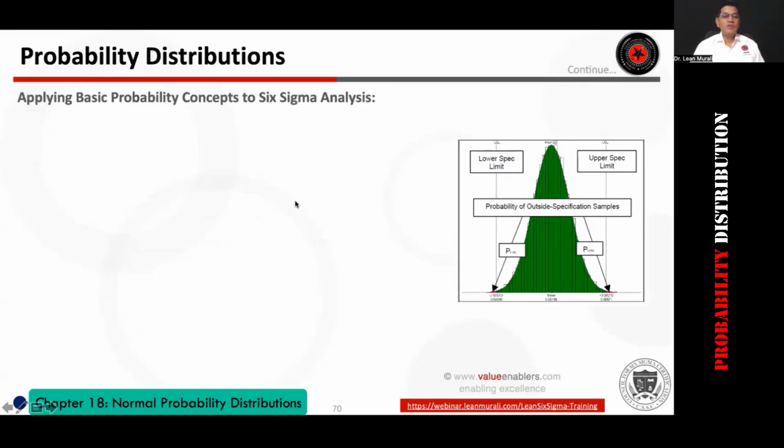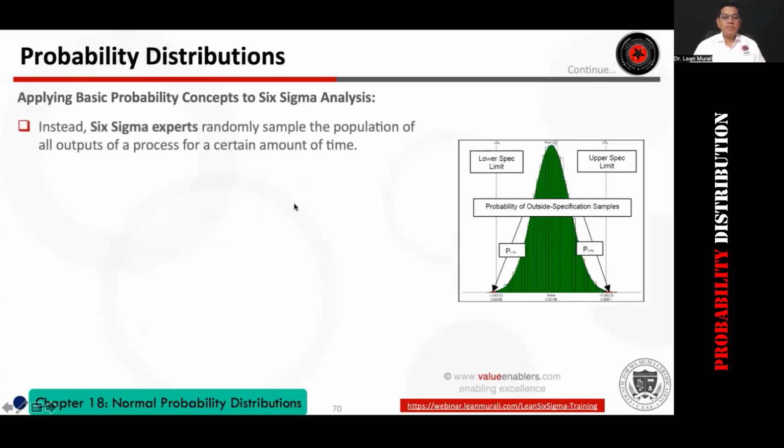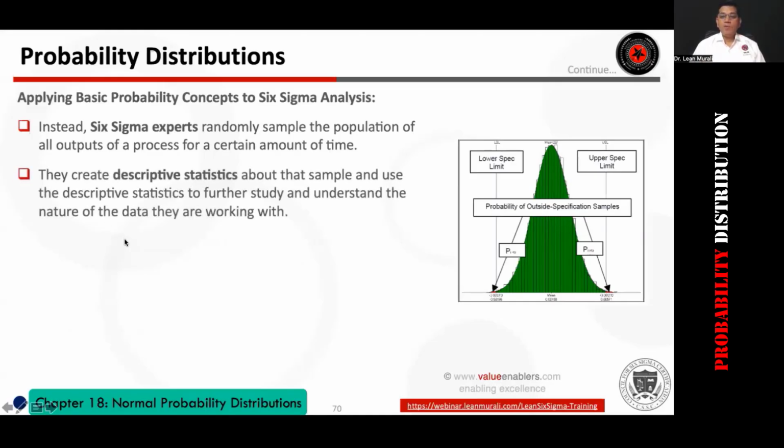Six Sigma experts randomly sample a population of all the outputs. Samples are taken from the population, and we describe the sample: mean, median, mode, and so on.